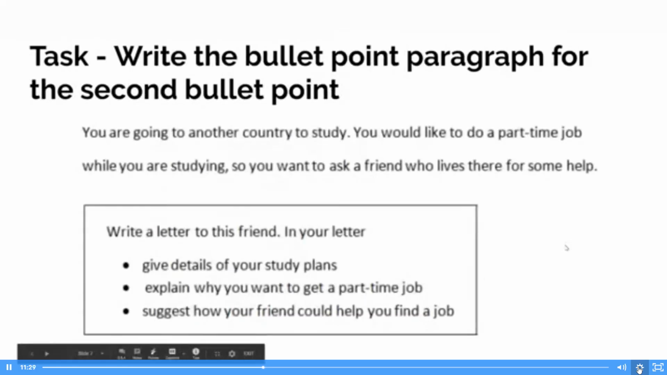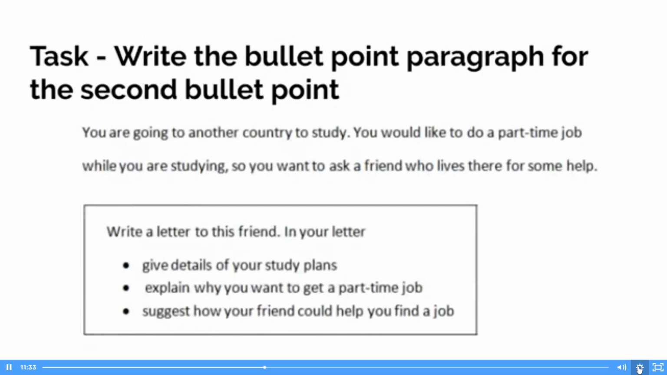There we go. Right, so the task for this week is to write the bullet point paragraph for the second bullet point. The second bullet point is: explain why you want to get a part-time job. Okay, that's the only thing we're talking about. We're looking at the reasons for doing a part-time job.